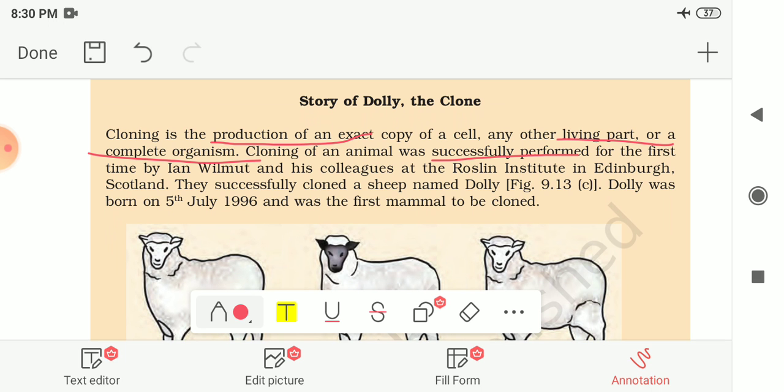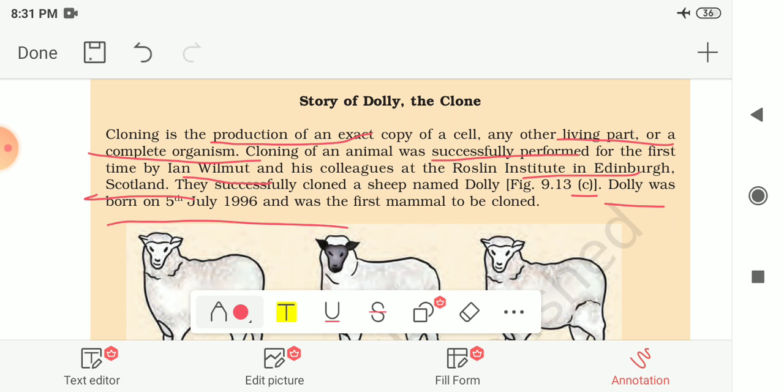So cloning of an animal was successfully performed for the first time by Ian Wilmut and his colleagues at the Roslin Institute of Edinburgh in Scotland. They made a copy of an animal. This is the first time the process of cloning of any animal has been performed. They successfully cloned a sheep named Dolly.